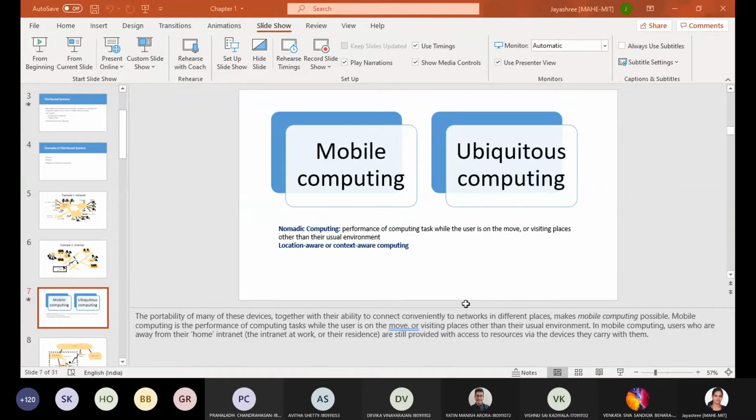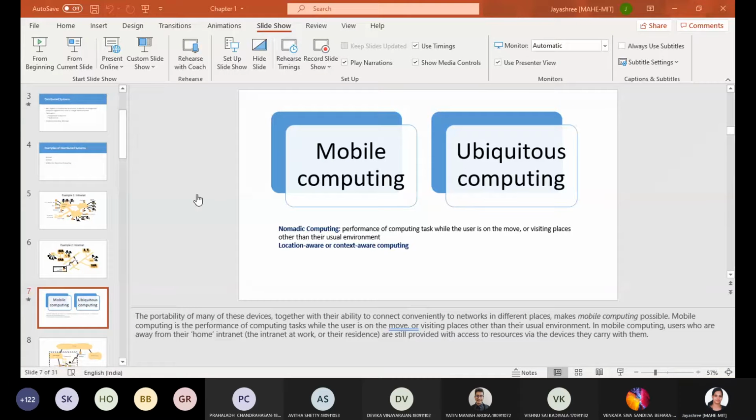Dipankar. Roll number 23. All are from A section, okay? 23. Siddhant. Absent. 26.